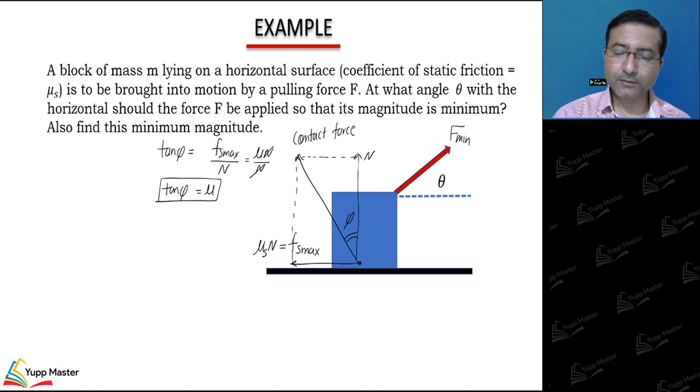Okay, now listen to this logic. So we got the direction of the contact force, and now I'll remove all this.